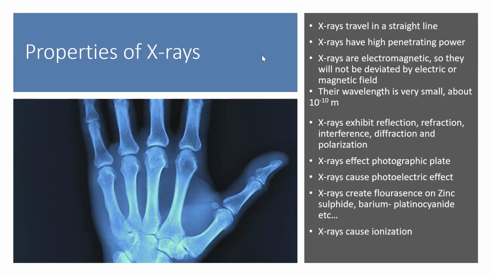What is meant by ionization? Ionization means producing ions. When X-rays pass through certain gases, they are high energy rays, right? So when they pass through certain gases, they will hit the electrons present in atoms. They can kick away the electron from the atoms of gas molecules, so the gas atoms will become ions. They will become positive ions because they lose one electron. So X-rays can create this.